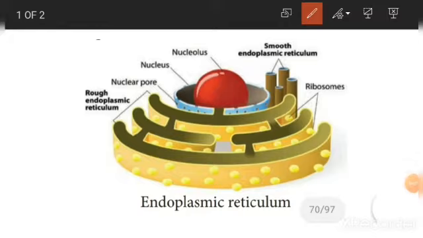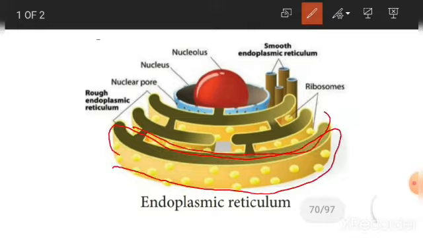Now we are going to see about the endoplasmic reticulum. So the picture given in this is what? Endoplasmic reticulum. It is an intermembranous network made up of flat or tubular sacs. Sacs means pouch-like structures, flexible and pouch-like, within the cytoplasm.